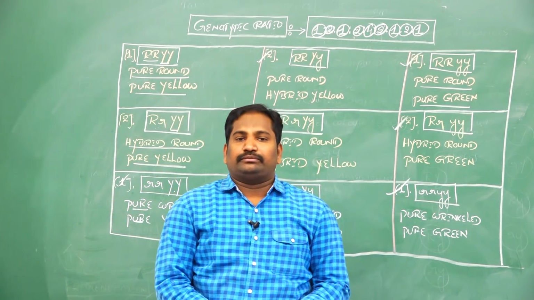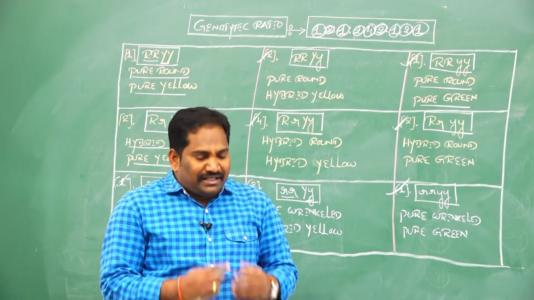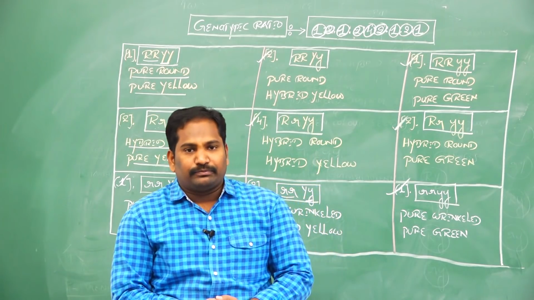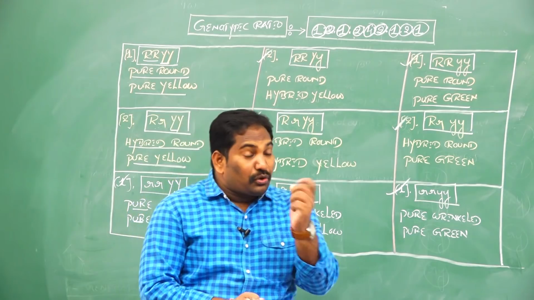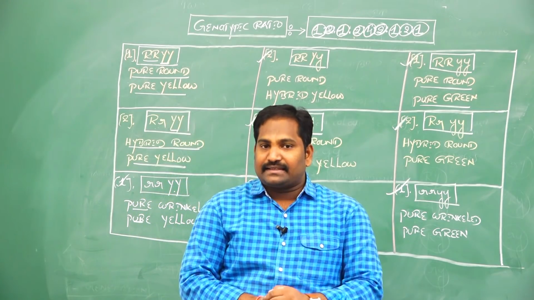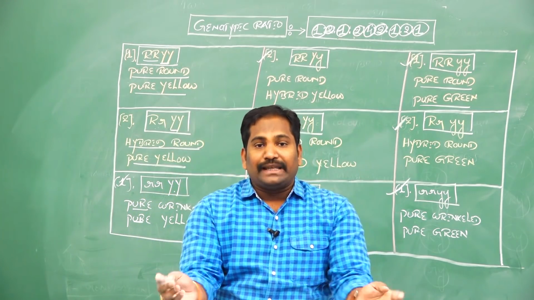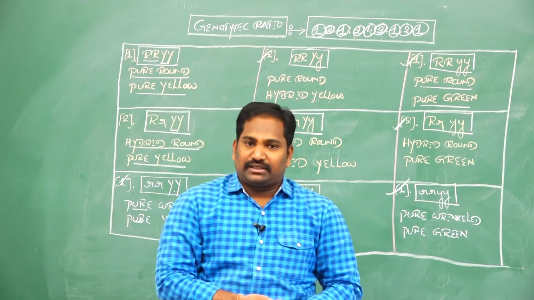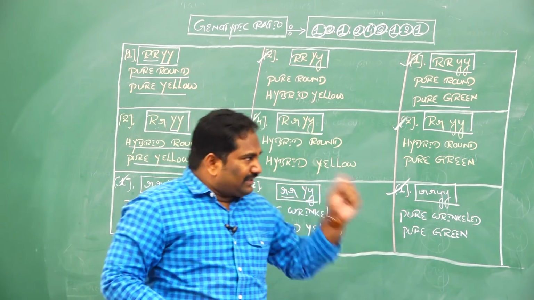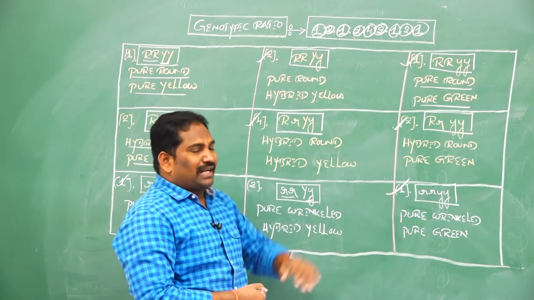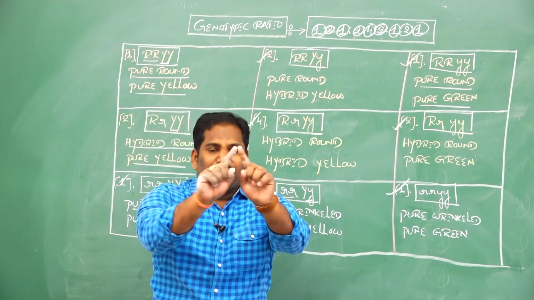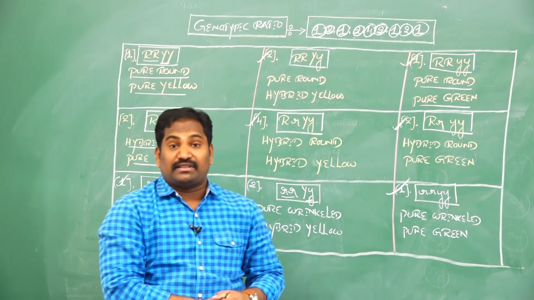At the end of the dihybridization experiment, Mendel postulated the second set of generalization, the law of independent assortment. Before going to that, Mendel conducted the dihybridization experiment on pea plant to verify the results of monohybrid cross.